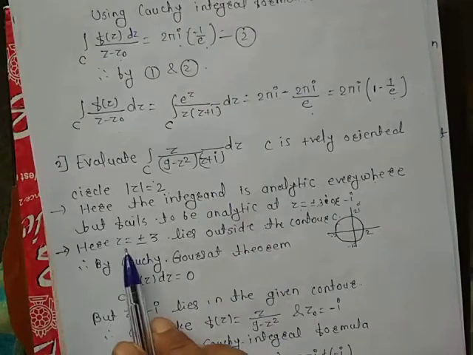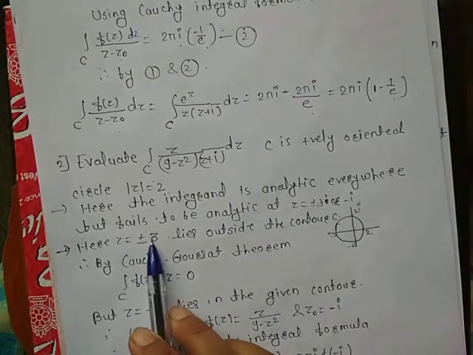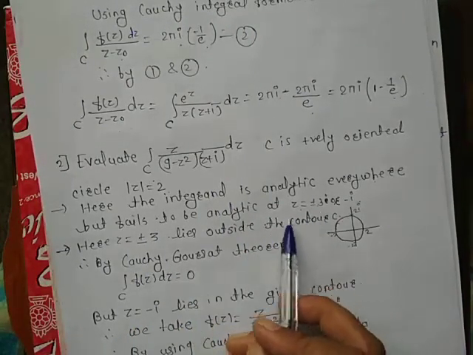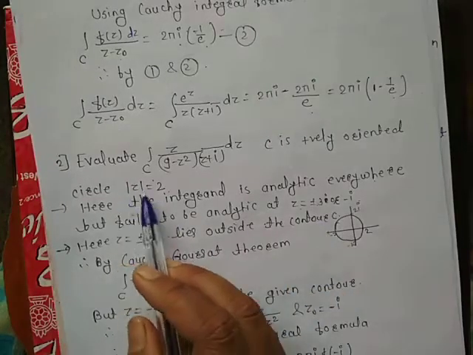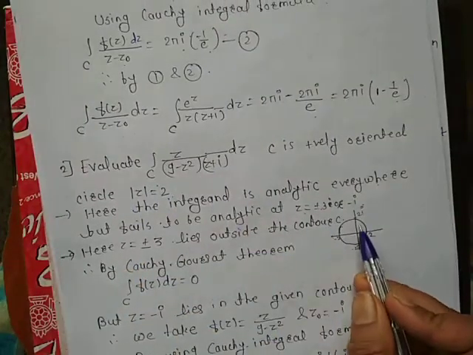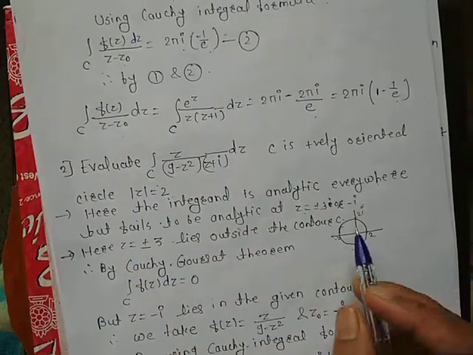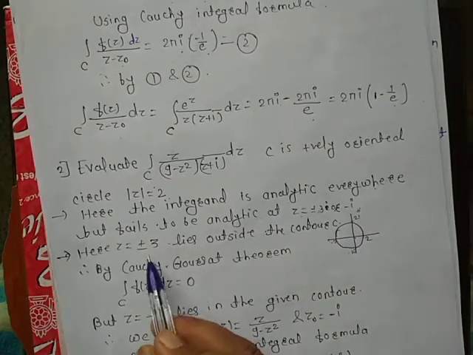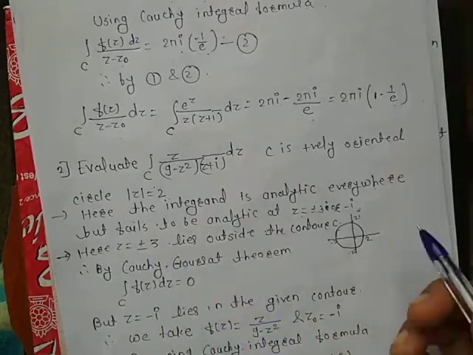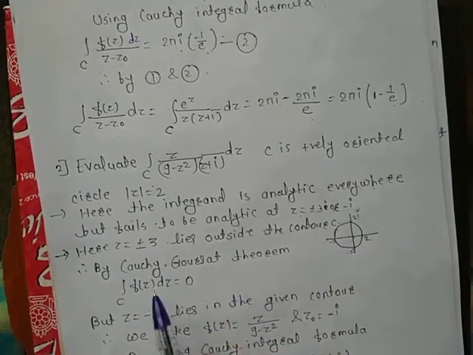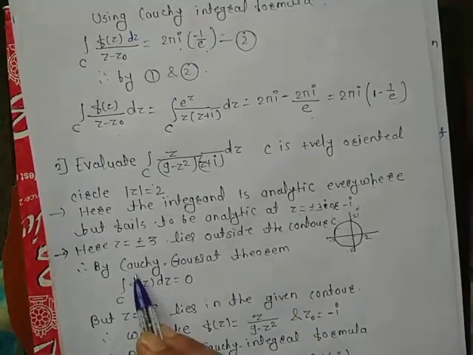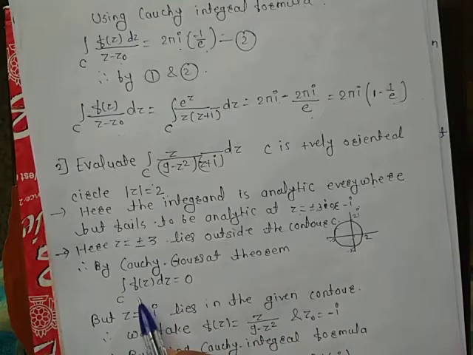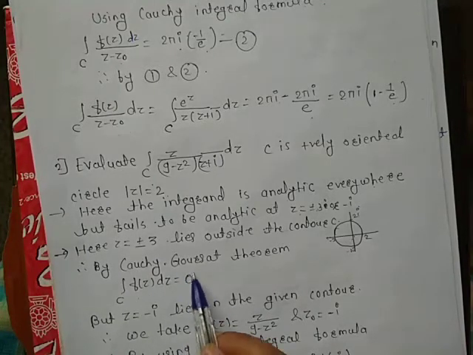Here z equals plus or minus 3 lies outside the contour C, because contour C is modulus of z equals 2, meaning a circle centered at 0 with radius 2. Obviously the points plus or minus 3 lie outside the contour C. That's why by the Cauchy-Goursat theorem, the integral over C of f(z) dz is equal to 0.